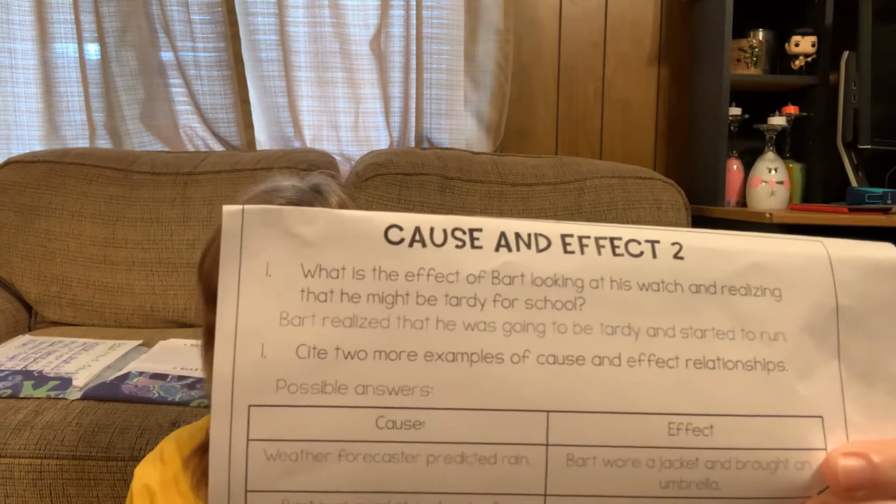Now, we need to have 2 more examples of cause and effect relationships, okay? Let me ask you this. Again, I have to go backwards on it, okay? So what was the effect that Bart wore a jacket and brought an umbrella? Why did he do that? That's right, because the weather forecast predicted the rain. Good job. Can anybody else think of a cause and effect?